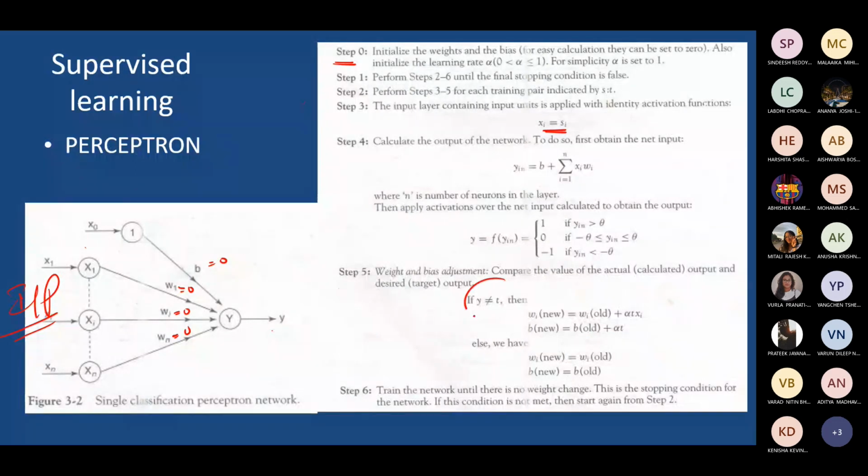But it may not be true always. The y is equal to t condition may not even appear sometimes. So in that case, sometimes they will keep an error condition as another loop: if error is less than 0.001, you stop. Something like another condition may also be included sometimes, because in some problems the y is equal to t condition may not appear even though you train many times.